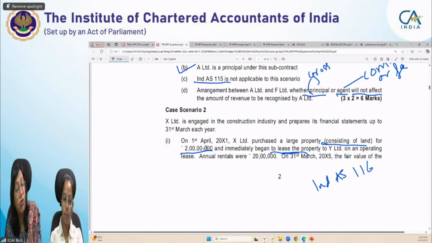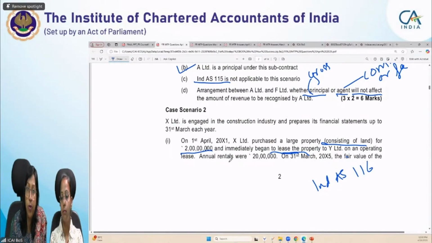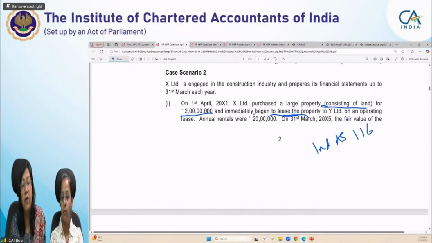2 crore. So 2 crore will continue. You are not supposed to do any depreciation here. So from 1st April, 31st March 20X2 to 20X3, 20X4, 31st March 20X5, your cost will be 2 crore only.